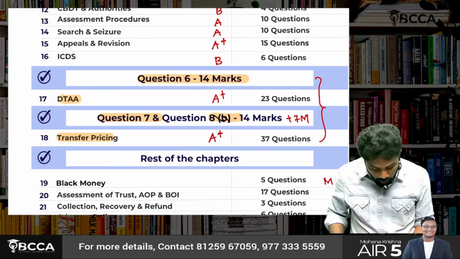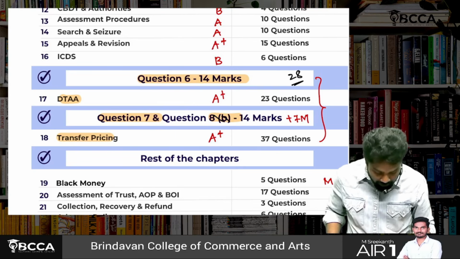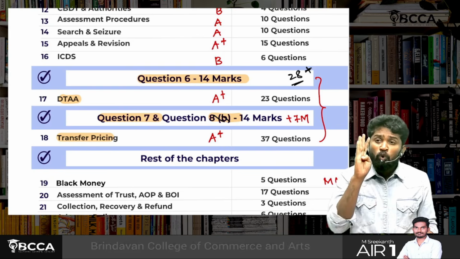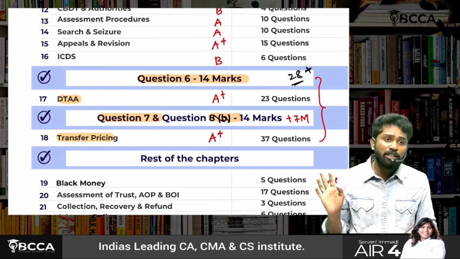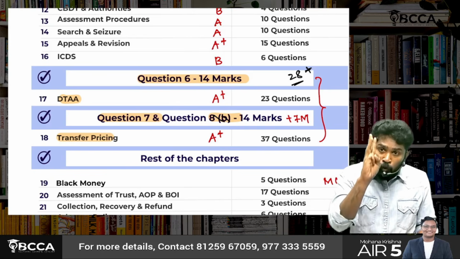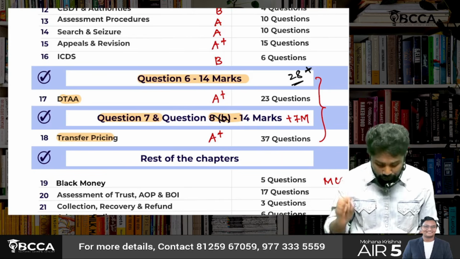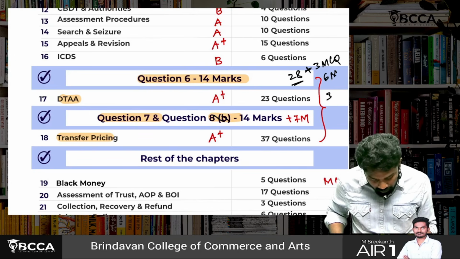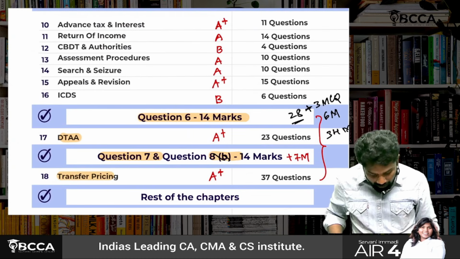So how many marks, sir? These two together, 28 marks, plus every attempt a minimum of 4 MCQs. GAR 1 MCQ. I am leaving the GAR chapter, which is fully descriptive. Only from DTAA and transfer pricing you will have 3 MCQs every time. So 3 MCQs, again 6 marks. How much? 34 marks. So this 34 here and this 34 here.